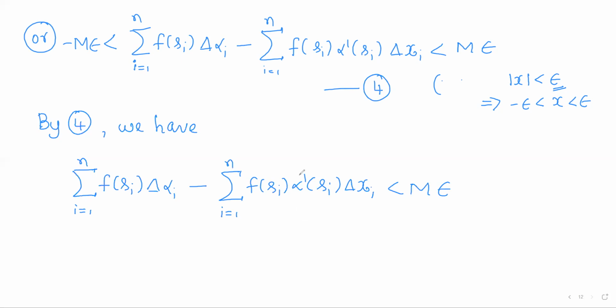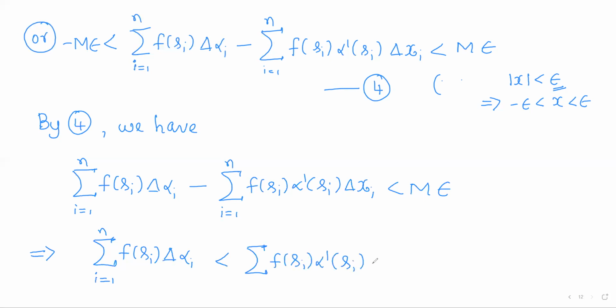So take this negative term to the right hand side. So this implies summation f of si delta alpha i, i running from 1 to n, is less than summation f of si alpha dash of si delta xi, i running from 1 to n, plus m epsilon.